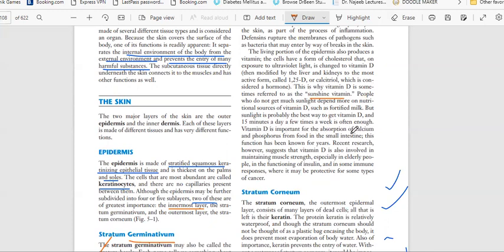Vitamin D is important for the absorption of calcium and phosphorus from food in the small intestine. This function has been known for years. Recent research, however, suggests that vitamin D is also involved in maintaining muscle strength, especially in elderly people, in the functioning of insulin, and in some immune responses, where it may protect against some types of cancer.